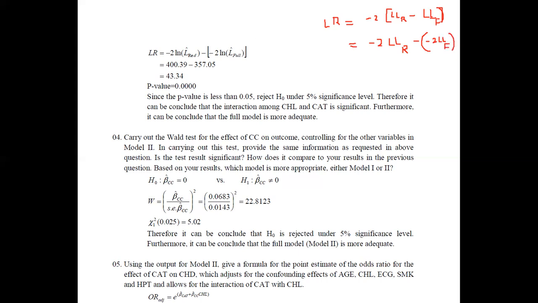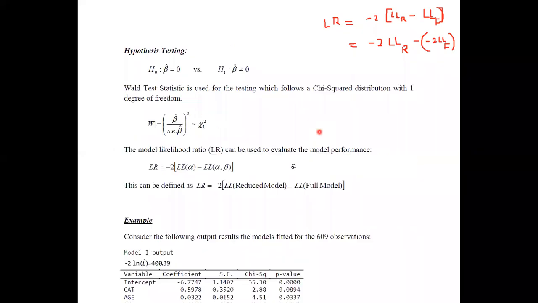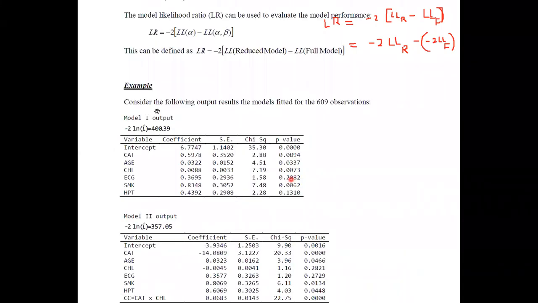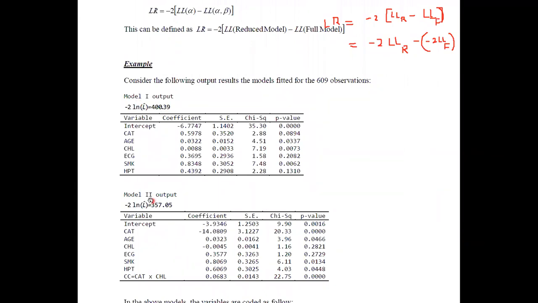Now if you see the output that you have obtained, for model 1 and model 2, model 1 can be identified as the reduced model and this is the full model. This is because in model 2 there is a term including the interaction. Since we have a larger number of parameters compared to model 1, we can say that model 2 is the full model and model 1 would be considered as the reduced model.